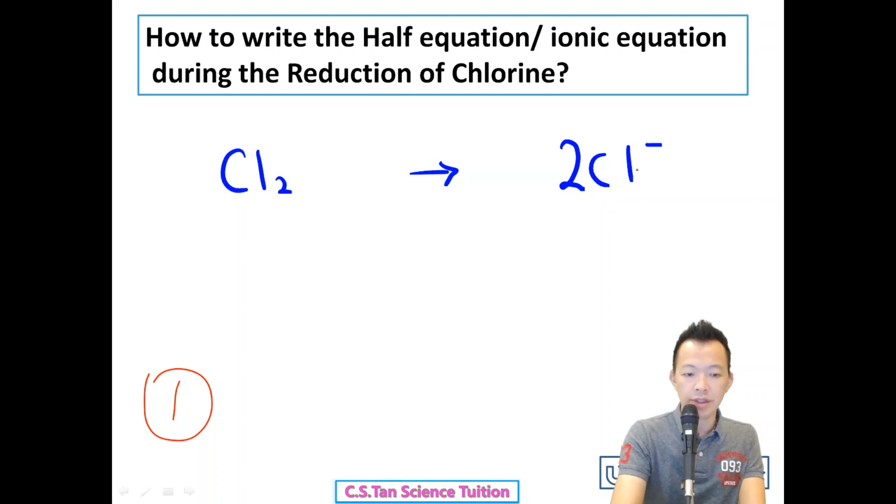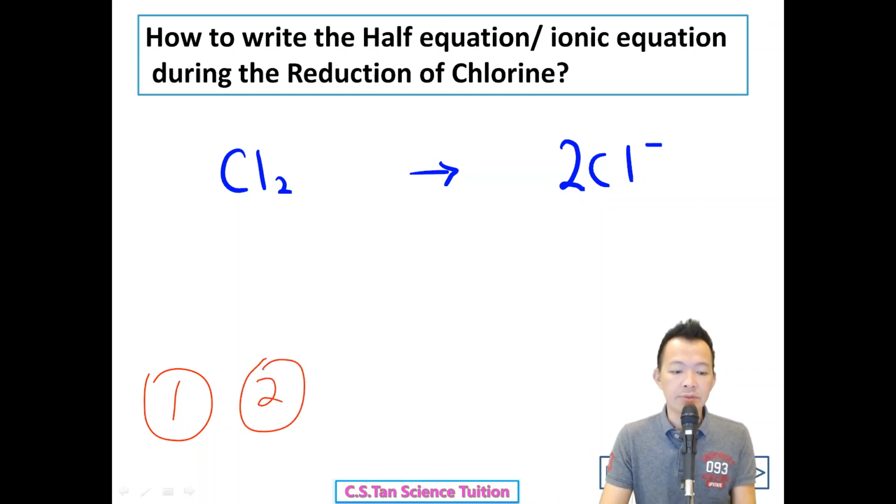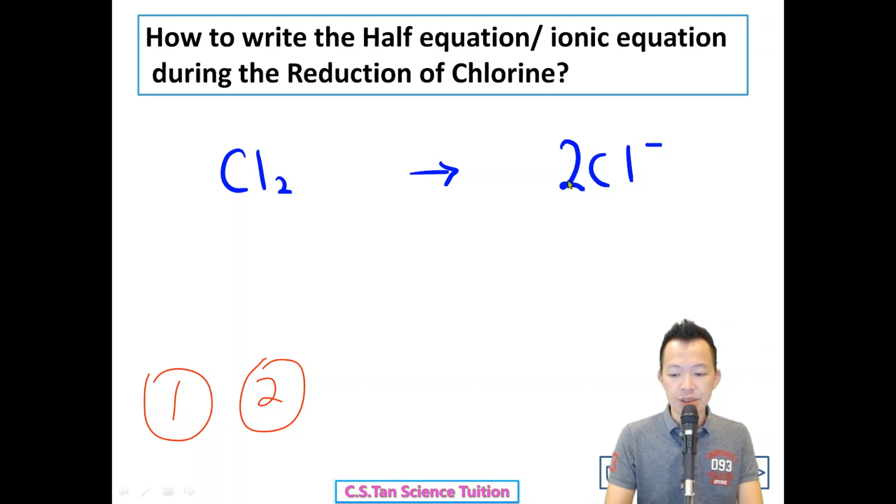Step number 3: please make sure the charge on the left and right hand side is equal. The chlorine molecule is neutral, no charge. But 2 chloride will be charged negative 2. Negative 2 and neutral 0. How to balance it? If you want to balance a half equation, you have just one method: you add electron.